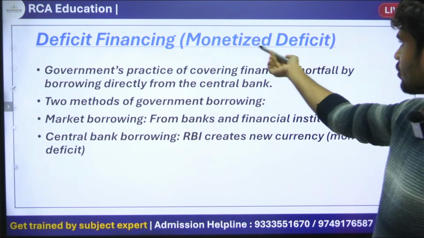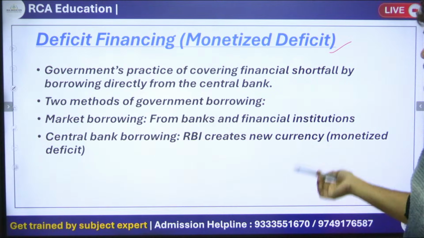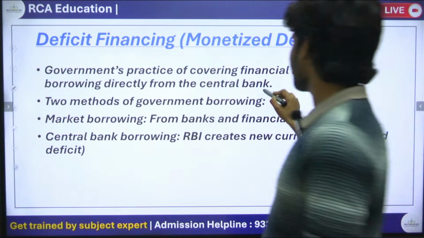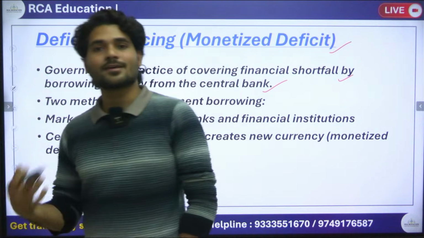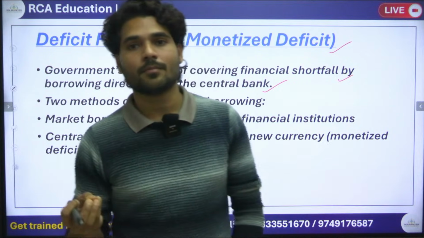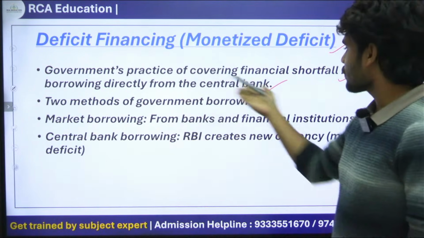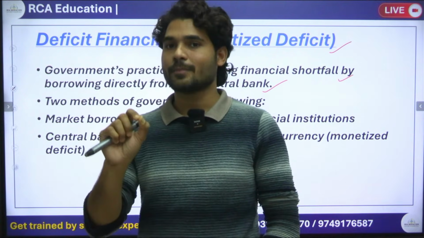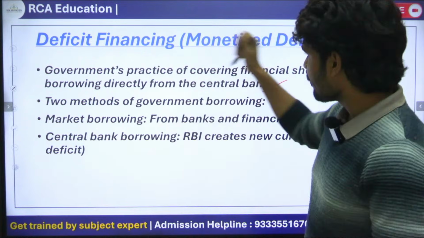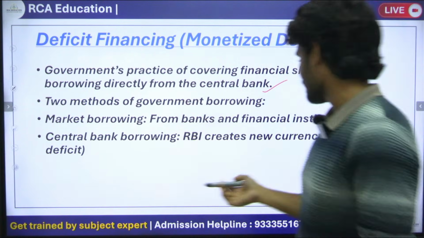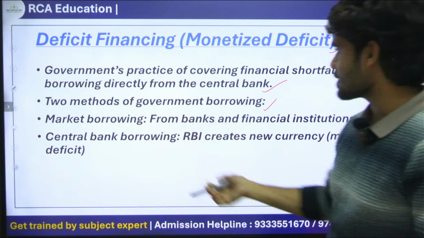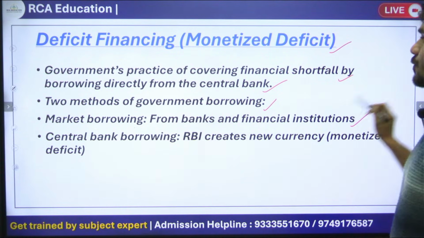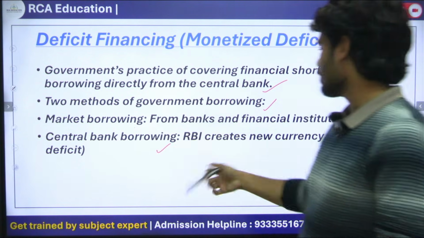Deficit financing, we can call it the monetized deficit. What does it mean? It is the government's practice of covering a financial shortfall by borrowing directly from the central bank. Government can borrow from the central bank to finance its daily expenditure. So this is called deficit financing. There are two methods of government borrowing. First, market borrowing, meaning from banks and financial institutions. Or second, central bank borrowing, meaning RBI.